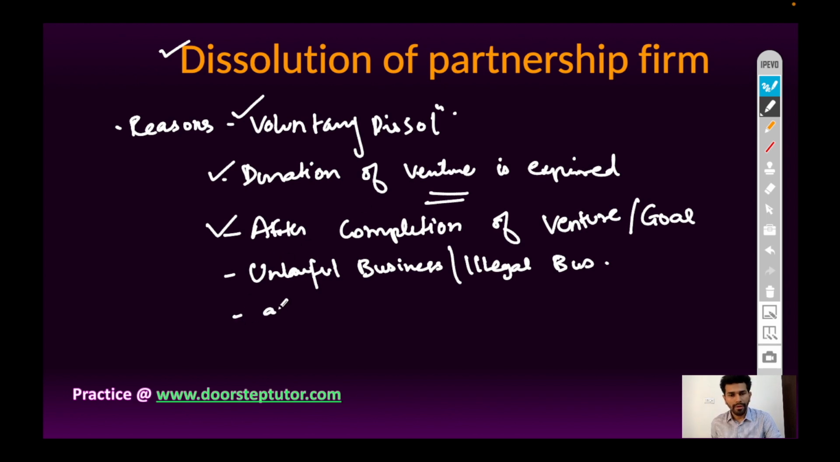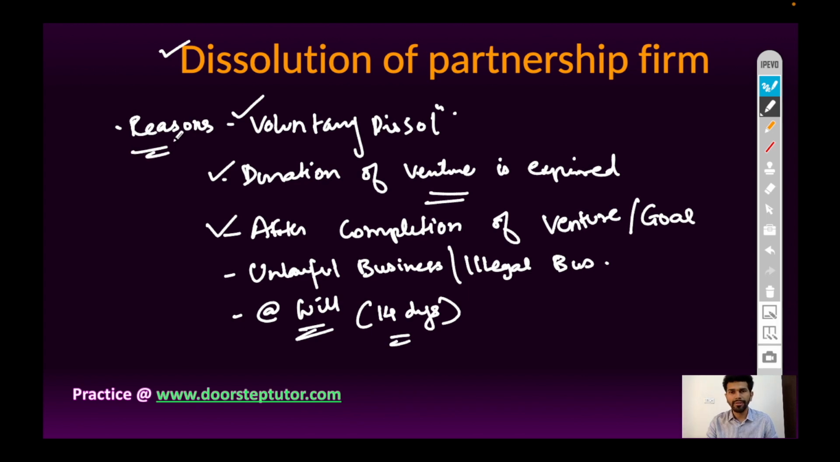And last, dissolution at will. If any of the partners decide to close down the business at their will, then 14 days notice is to be provided, subject to certain provisions such as all the liabilities are paid off, and there are no outstanding expenses which are payable. So there are many reasons for a business to close down.